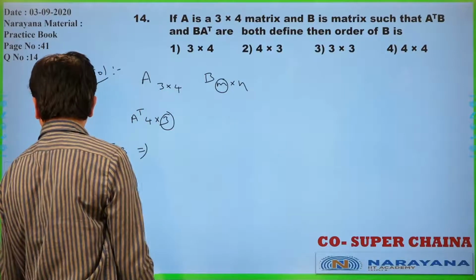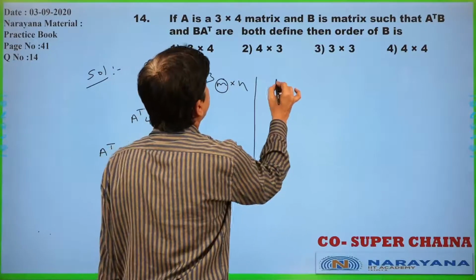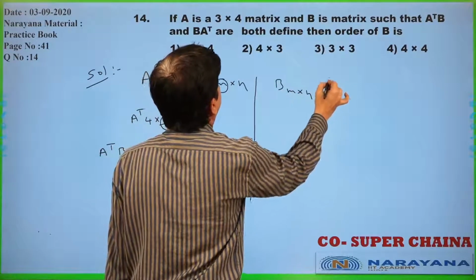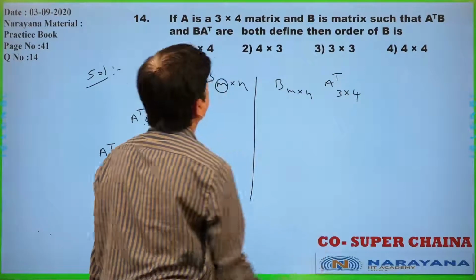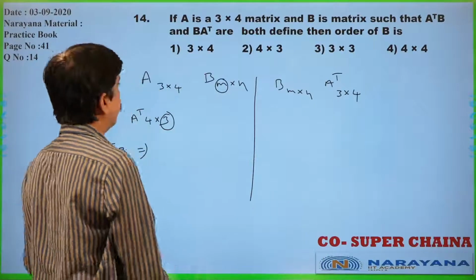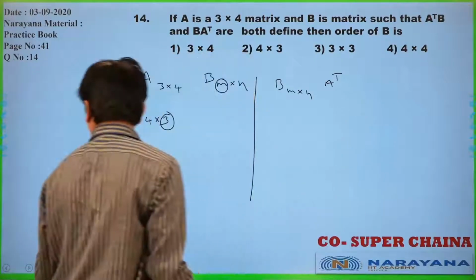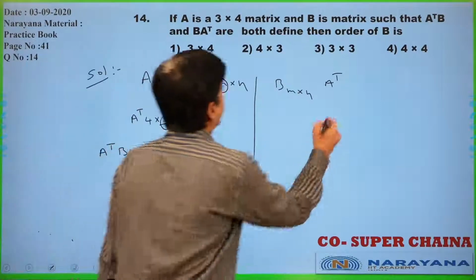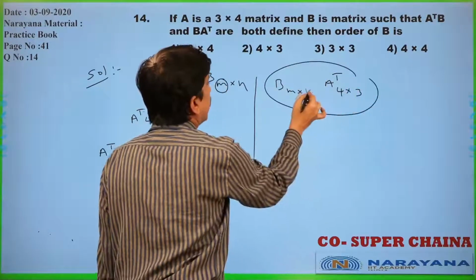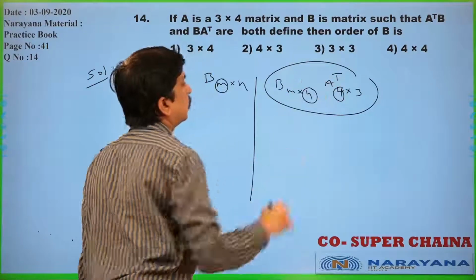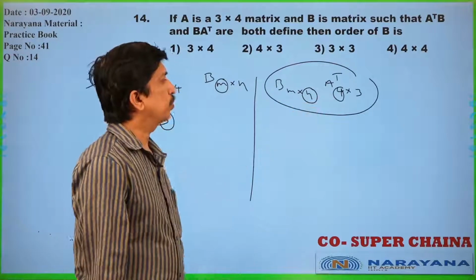B transpose. Now B A transpose. Now B is M by N. A transpose is nothing but 3 by 4 only. A transpose is nothing but 4 by 3. You can get that, 4 by 3. When this matrix multiplication is conformable, this N and this one should be equal only. Why? Because the number of columns in B and the number of rows in A transpose should be equal.